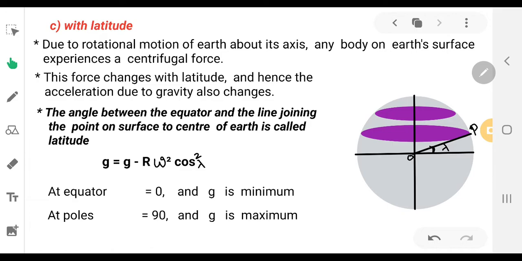On the surface of rotating earth, whatever objects are there, they will be experiencing two forces. One is the gravitational force due to the mass of the earth, another one is centrifugal force due to rotation of the earth.